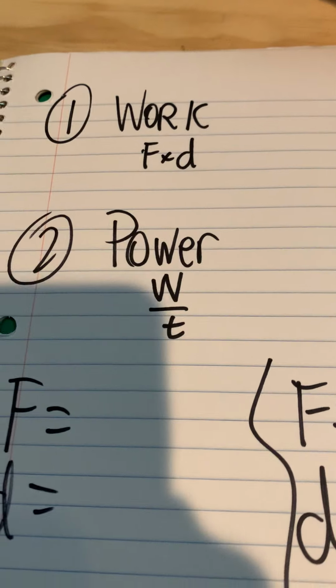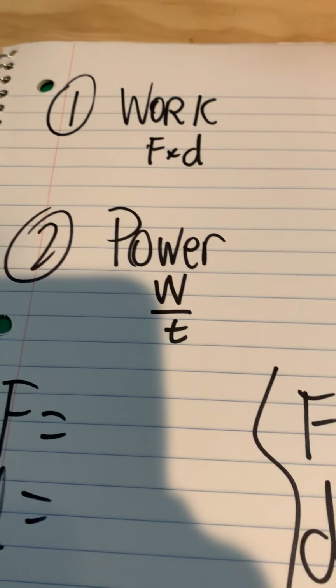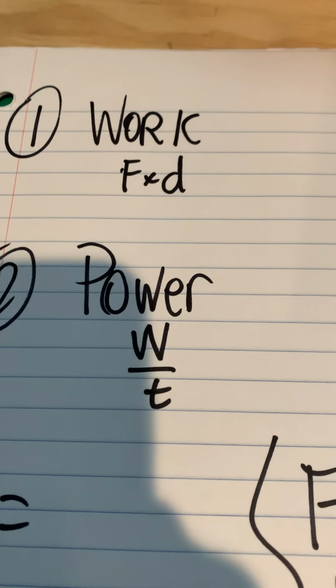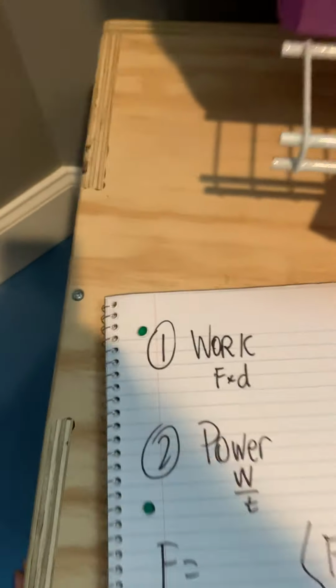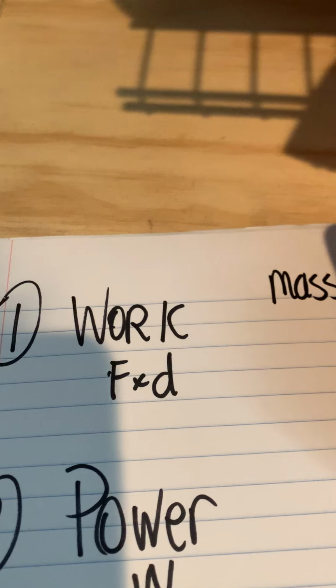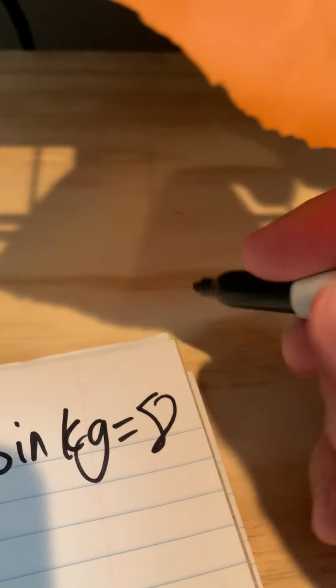Now we need to figure out what my force is, and I'm going to do squats two ways. I'm going to do air squats, with no weight, and then I'm going to add weight. So we need to figure out what my force is both times. Let's calculate that first. My mass in kilograms is 80 kilograms.